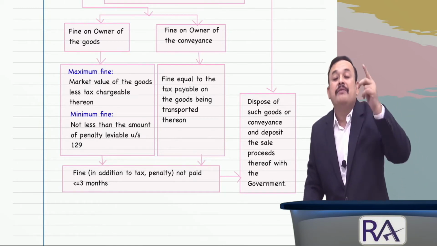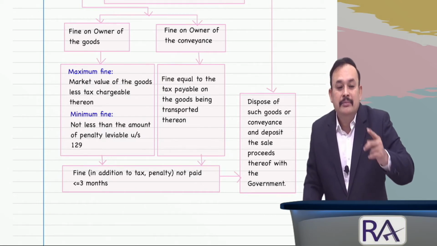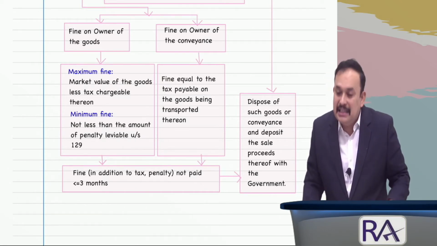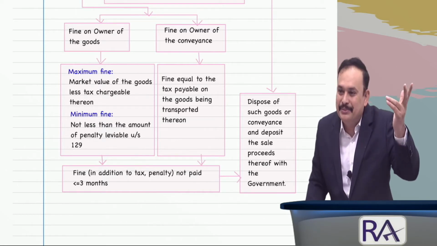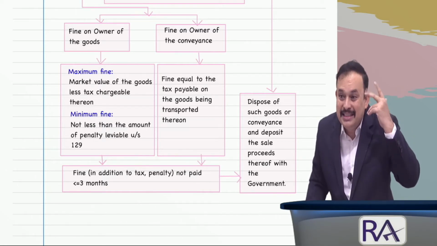If the owner does not come forward, in the given case, the department will identify who is the owner of the goods by using its discretion.